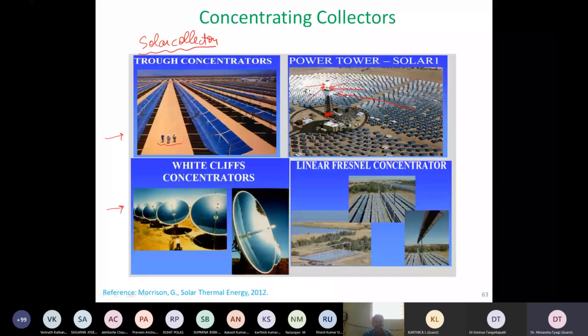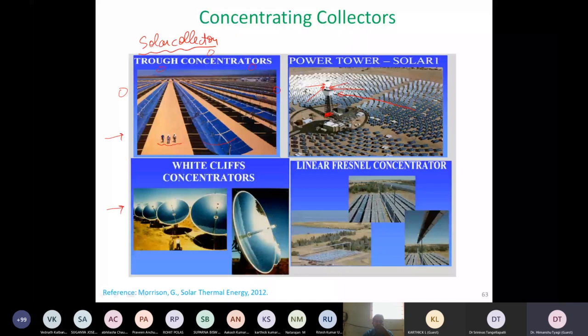And then there are other configurations also. In each one of them, there are two or three common things. One is that in all of them, a tracking mechanism is needed, which means in the case of the parabolic trough collector, it needs to track the sun, because relative to it, the sun will be moving during the day from east to west. The same thing happens in the solar tower. So all these heliostats, even the dish, and even the linear Fresnel concentrator, need to have a tracking mechanism.